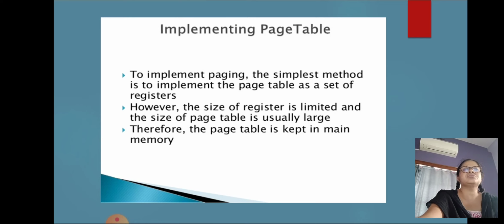Every access to memory must go through the paging map, so efficiency is a major consideration. The CPU dispatcher reloads these registers just as it reloads the other registers. Instructions to load or modify the page table registers are of course privileged, so that only the operating system can change the memory map.